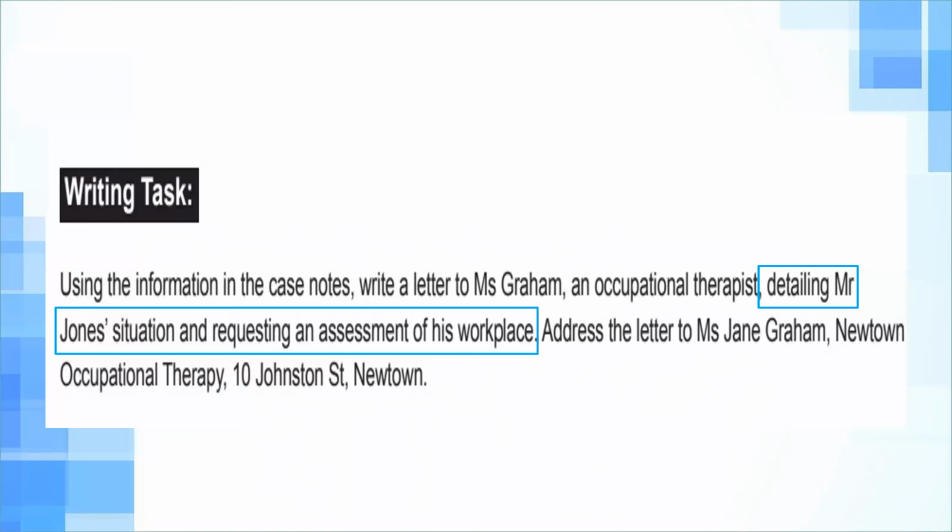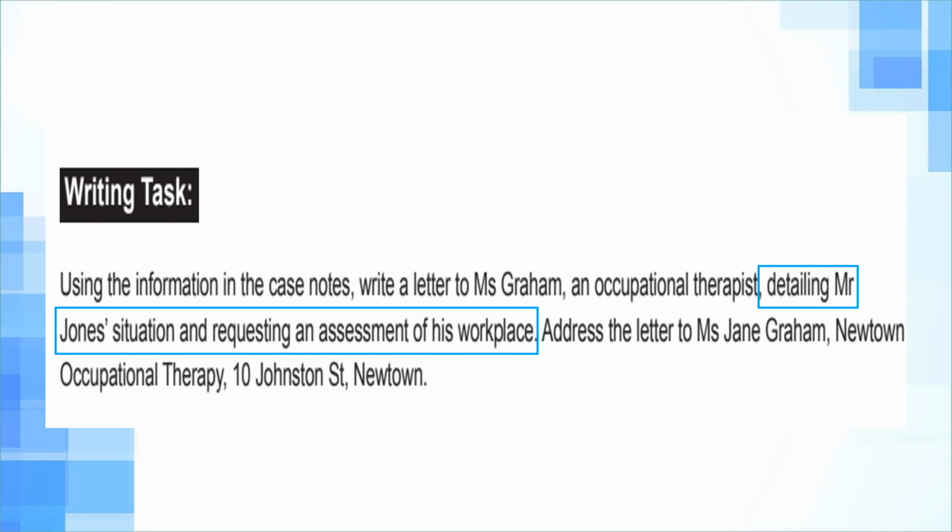So, for example, this is a writing task. I have taken this from the third sample test on the official OET site. This writing task says, using the information in the case notes, write a letter to Miss Graham, an occupational therapist, detailing Mr. Jones' situation and requesting an assessment of his workplace.